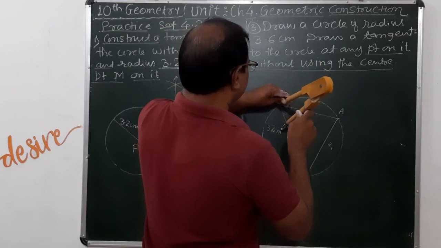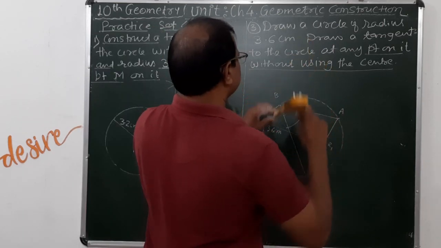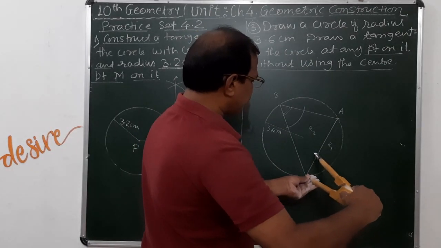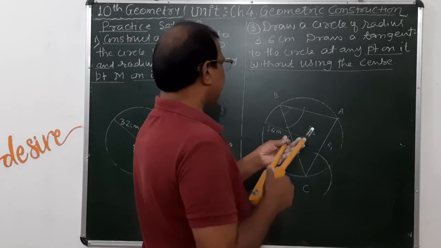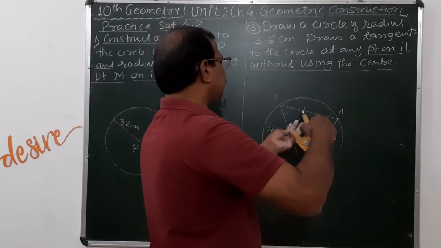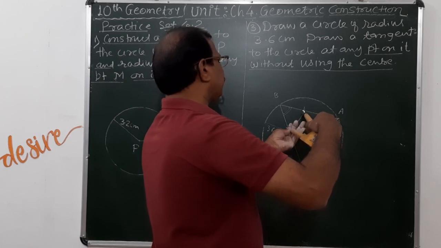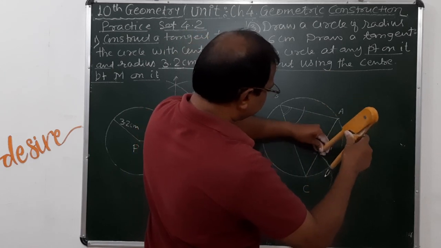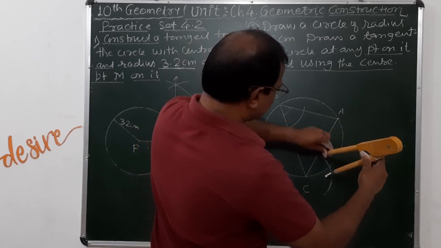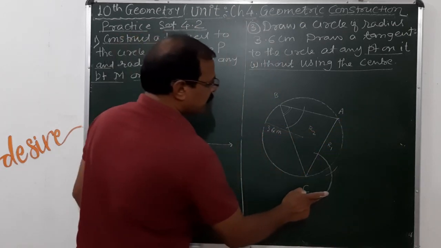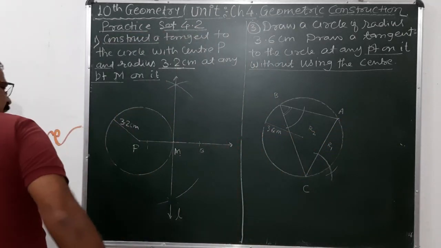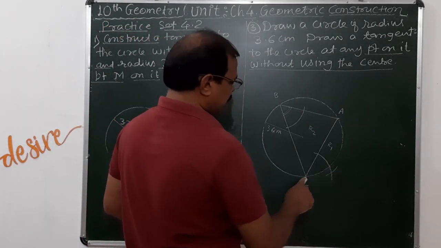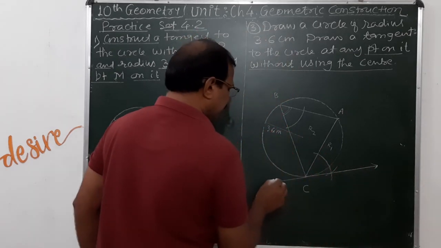We draw a congruent angle of angle ABC here. Keep the compass on C and draw this arc in this way, and then show this angle congruent. You only need to show this much angle from here, so that these angles are same. Now you have got the intersection. Now you just draw a line passing through the point of intersection of these arcs and this point C here. This is nothing but a required tangent.